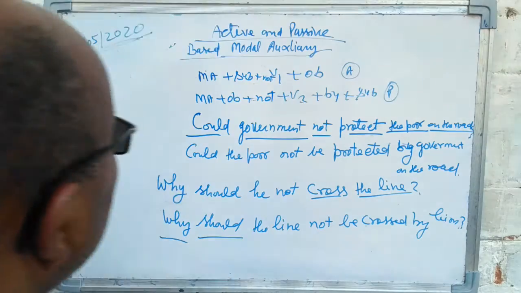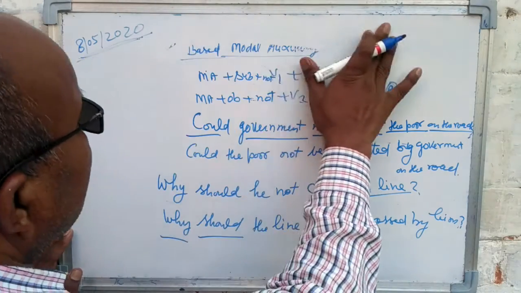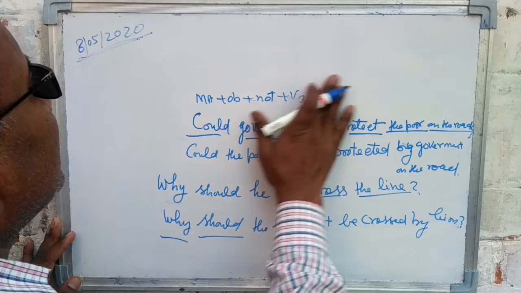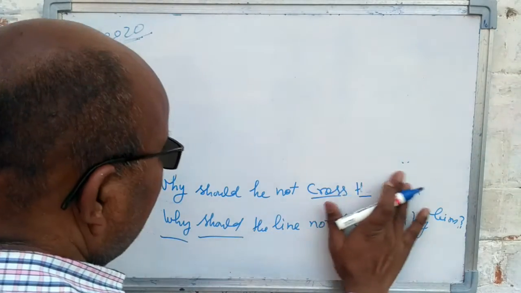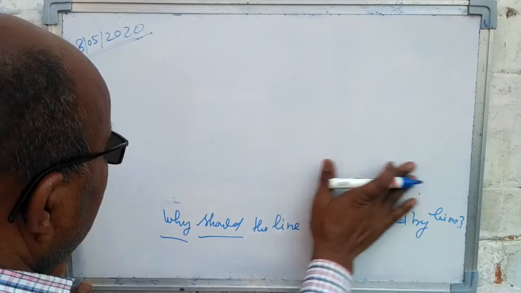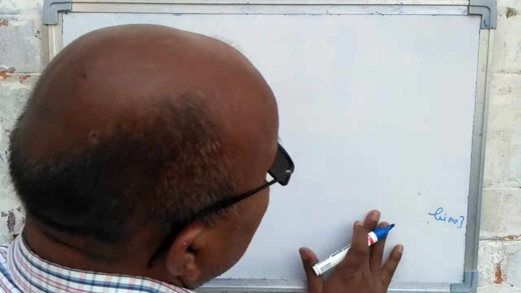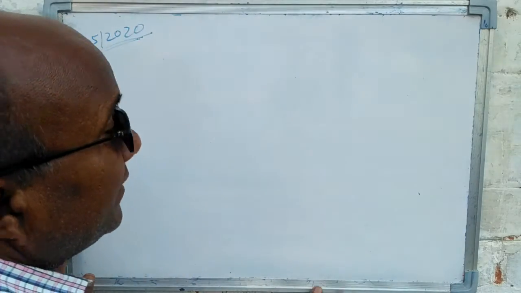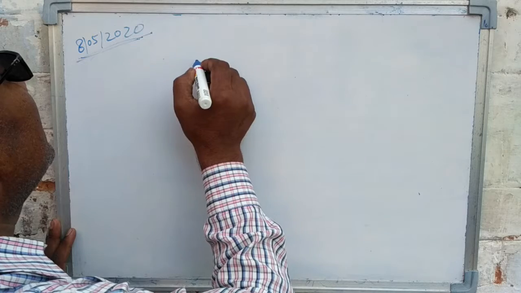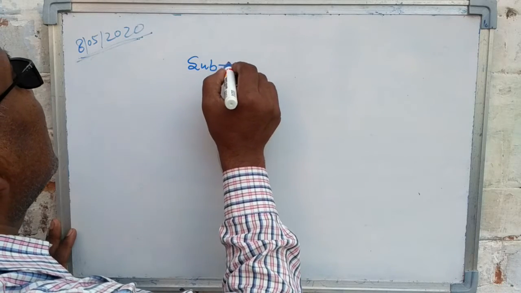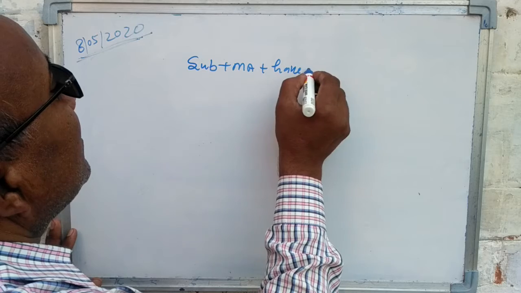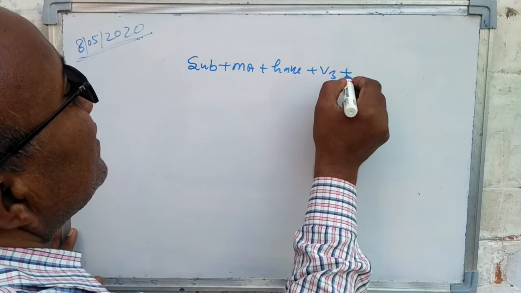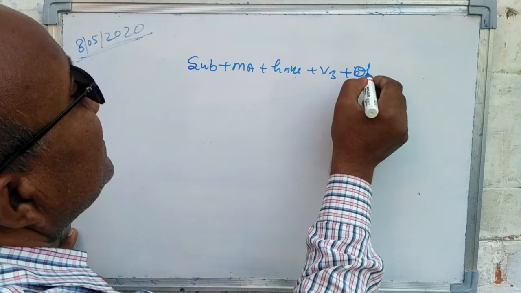I write in that way. We use have plus third form of verb. Subject plus modal auxiliary plus have plus V3 plus object.